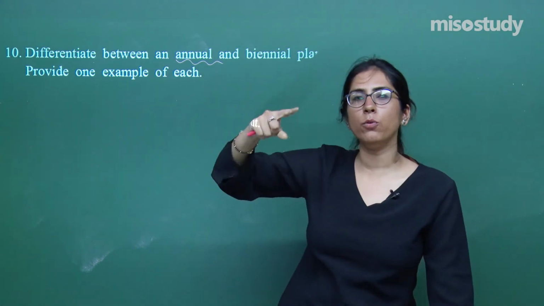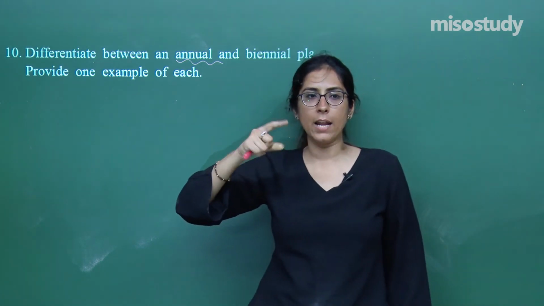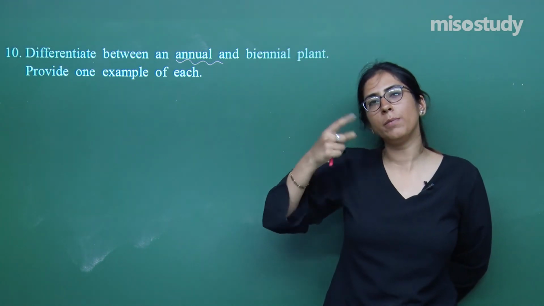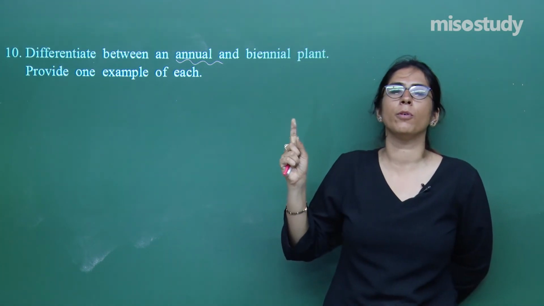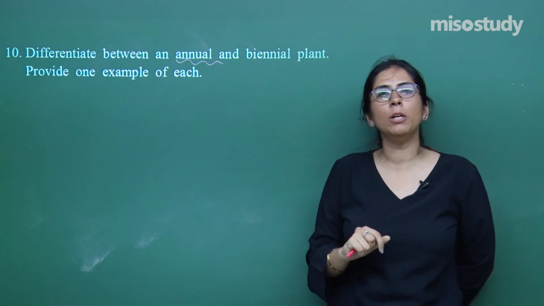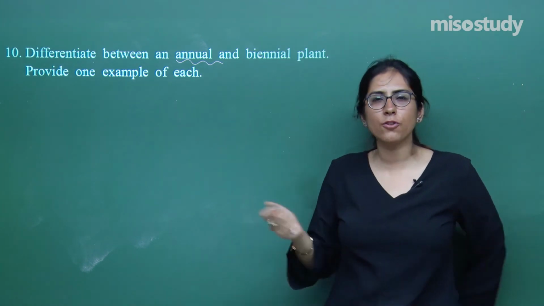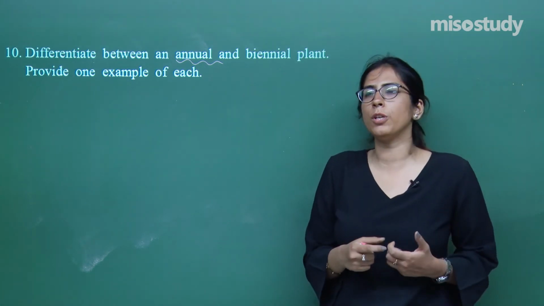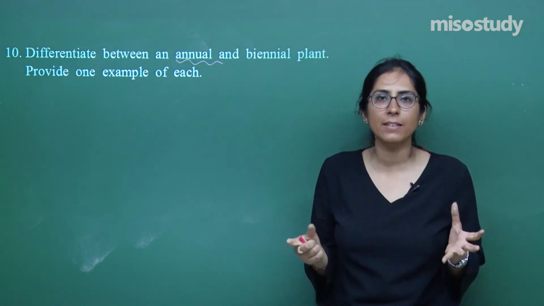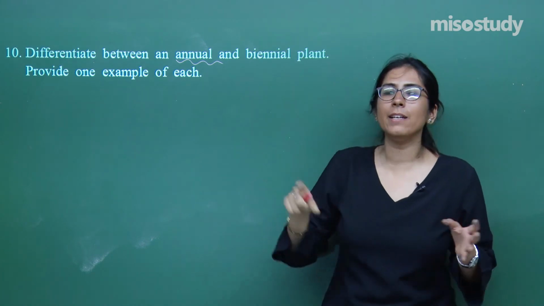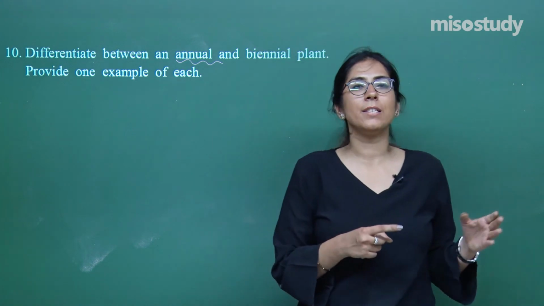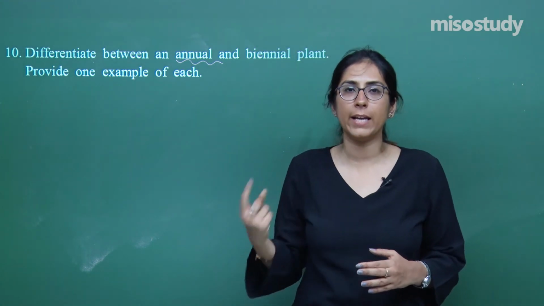So in the case of annual, whatever the vegetative structures and whatever the reproductive structures are, they will be prepared in a single year. In the case of biennial, in the first year there will be formation of the vegetative structure, in the second year there will be formation of the reproductive structure. In case of annual plants, because it is a very small cycle, it becomes very easy to reproduce them, and the reproduction rate in this case is very high. For the biennial, the overall cost of maintenance is very high, because it takes 2 years for the completion of the whole cycle, right?